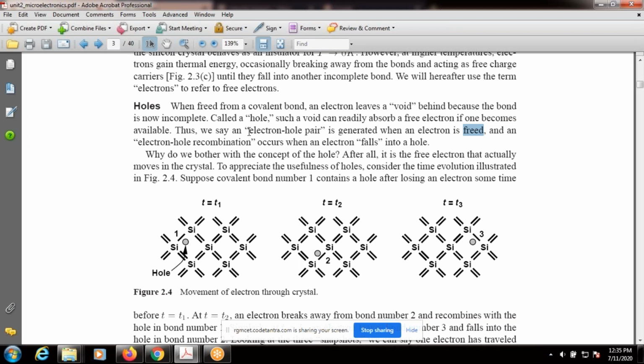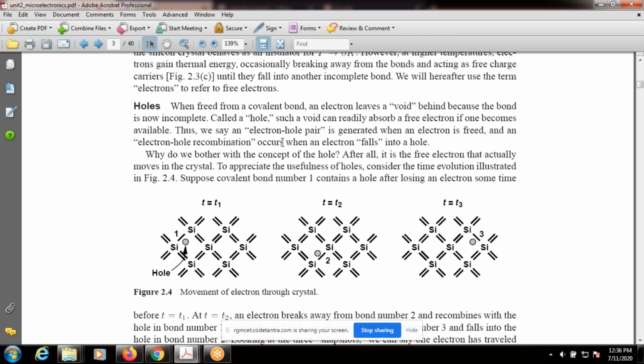So one electron-hole pair is generated. That pair consists of one electron and one hole. Thus we can say that an electron-hole pair is generated when an electron is freed,